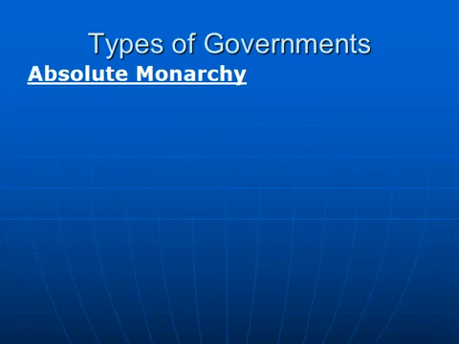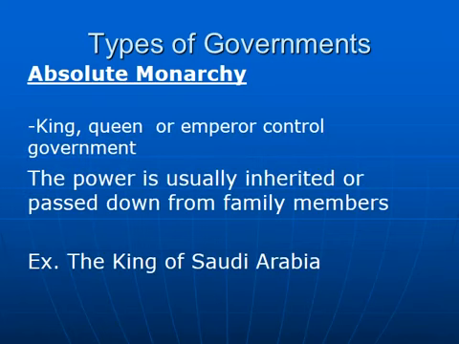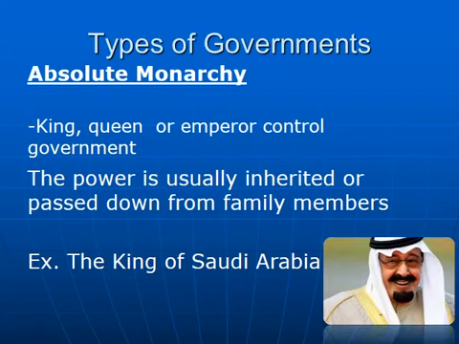We've got the absolute monarch, and this is the king or queen, and power gets passed down through the family, so the family stays in charge. And the king of Saudi Arabia is an example.